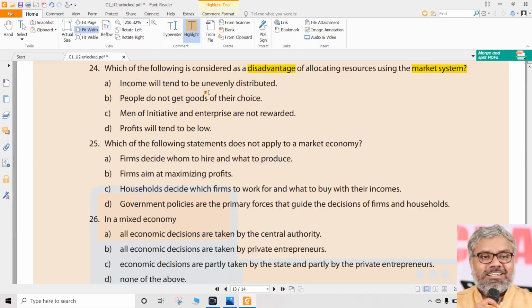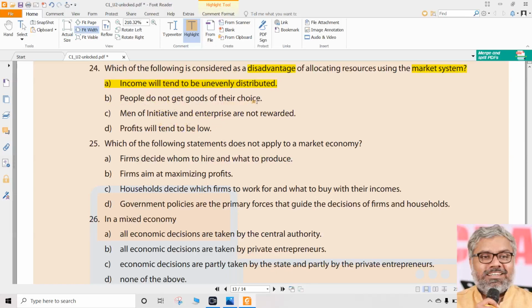First, income will tend to be unevenly distributed. Of course, yes, that itself is a disadvantage. Directly we got it for the first option itself. For the 24th question, the first option itself is correct. It is a disadvantage. But let us make sure others are not disadvantages.